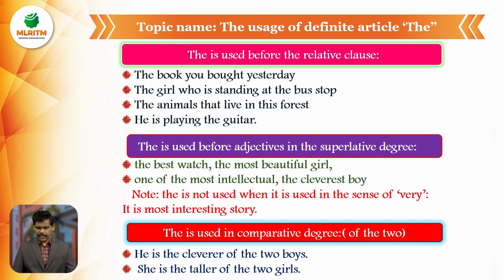Article the is used in comparative degrees. Example, before of the two. He is the cleverer of the two boys. She is the taller of the two girls. So when there is a comparison between two people, two girls or two boys, he is the cleverer of the two boys, she is the taller of the two girls. So we use article the.